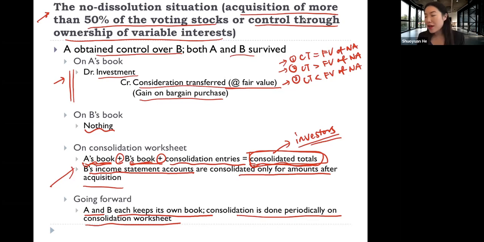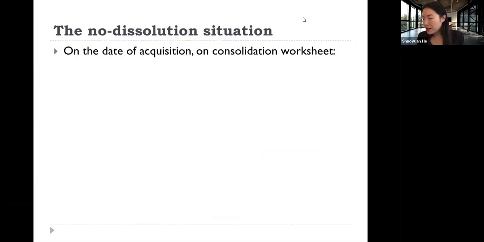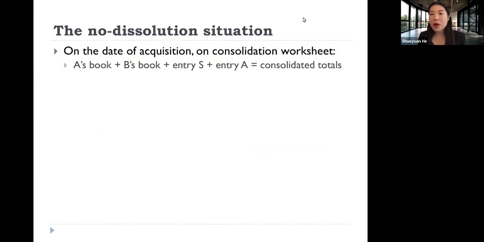Both firms survive. And then I'm just going to take some time to talk more about this second situation when there's no dissolution. So first, let's look more at what happened on the consolidation worksheet on the date of acquisition. On the consolidation worksheet, as I said, we take from A's book, and then we take from B's book.